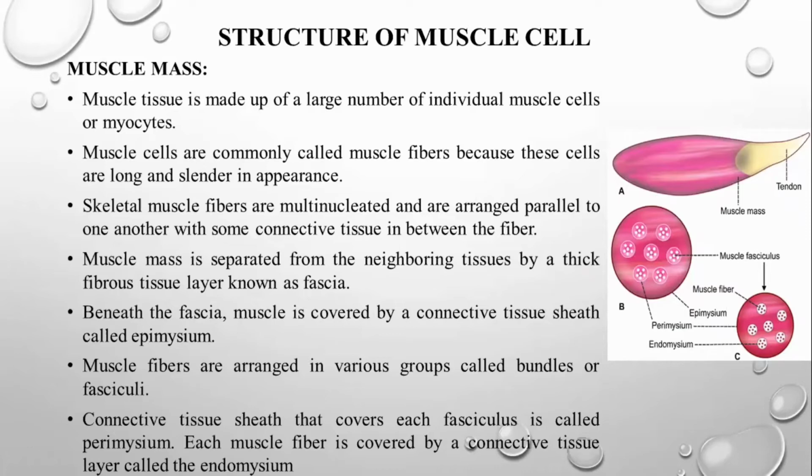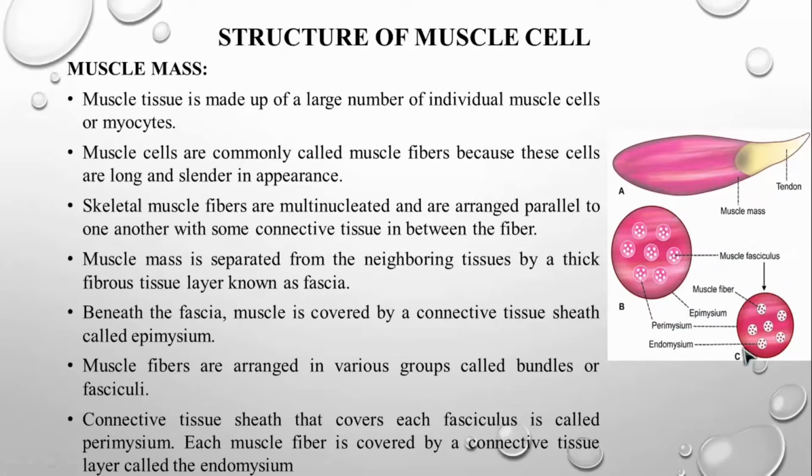So this is going to be a bundle of muscles. See, 1, 2, 3, 4, 5, 6: in this diagram, 6 fibers are shown bundled together, and we call it a fasciculus or fasciculi. This is going to be a muscle fasciculi.